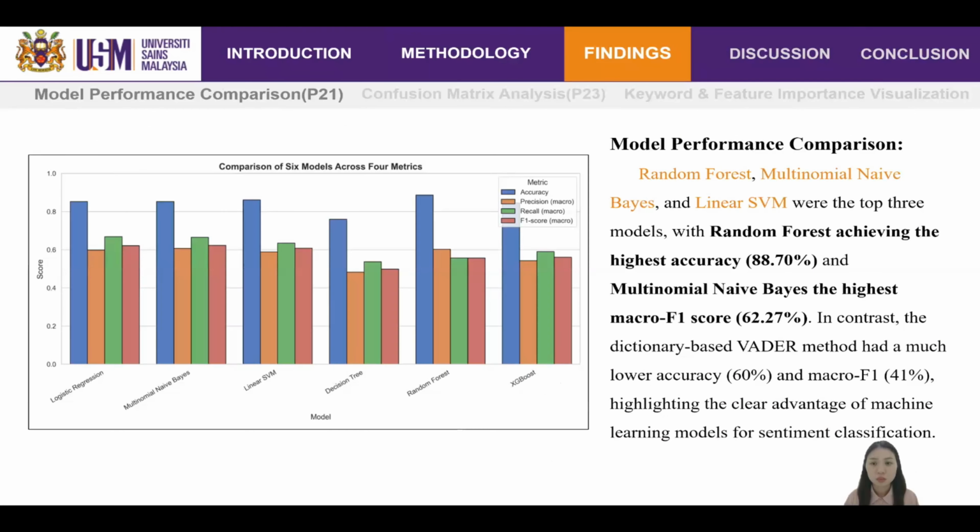Here we can see the performance of 6 models on sentiment classification. Random forest, Naive Bayes, and Linear SVM performed the best. Random forest has the highest accuracy at 88.7%, and Naive Bayes achieved the best macro F1 score at 62.27%. In comparison, the VADER dictionary method only got 16% accuracy and 41% macro F1 score, showing that machine learning models have a clear advantage for this task.